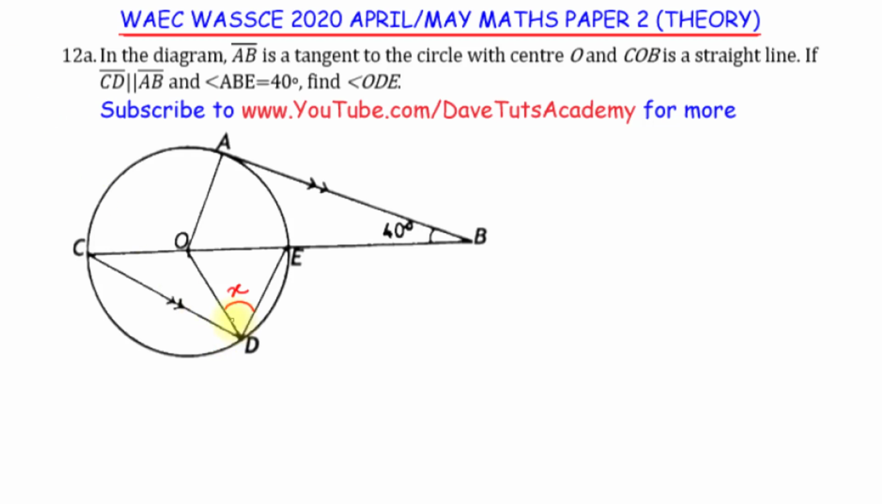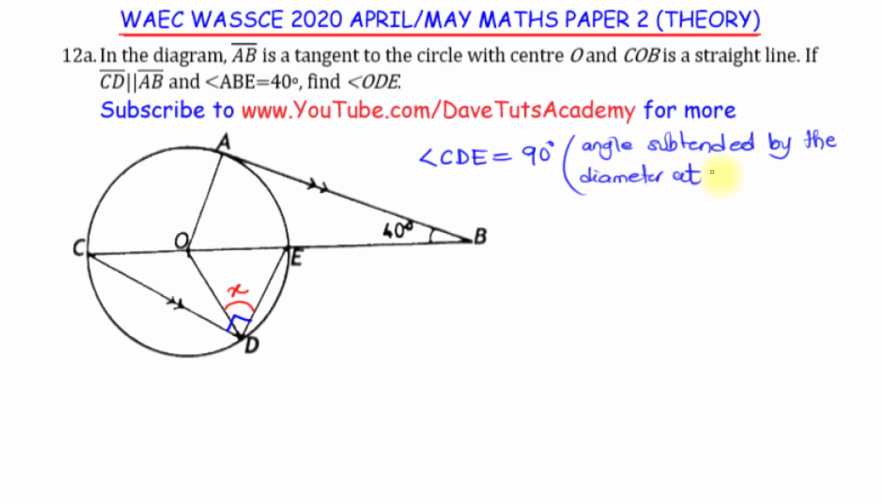So this angle here is going to be a right angle. So I can say from my diagram, the angle CDE is going to be a right angle. Why? It is the angle subtended by the diameter at the circumference. That's the reason by which I can postulate that this is nothing but 90 degrees. So it's the understanding of circle theorems that is allowing me to make that postulate.